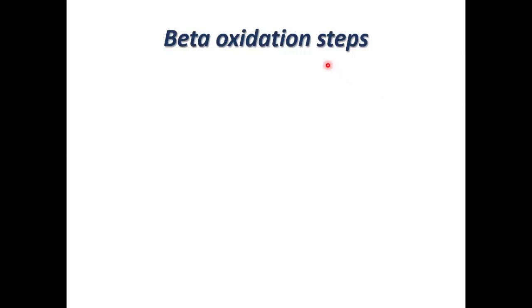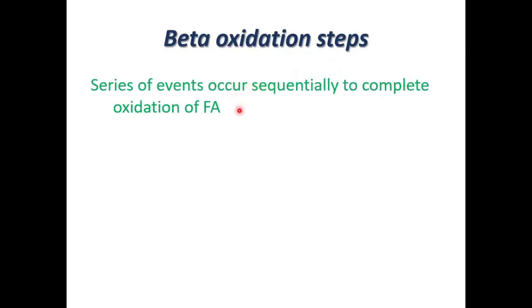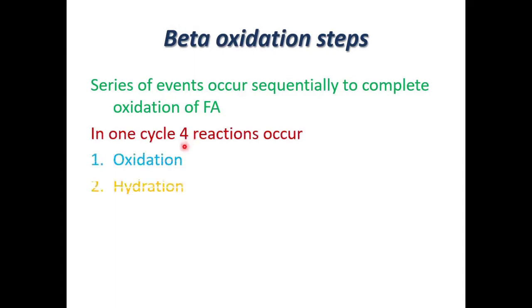Now coming to the beta oxidation steps, there are a series of events that occur sequentially to complete the oxidation of fatty acids. In one cycle of beta oxidation, there are 4 steps: oxidation, hydration, again oxidation, and then cleavage. This is one cycle. So now we will see the beta oxidation reactions.